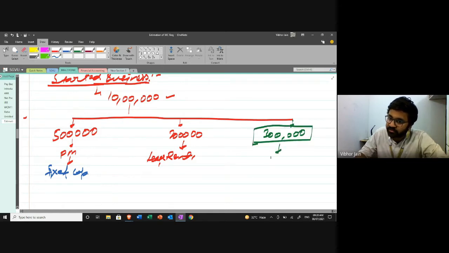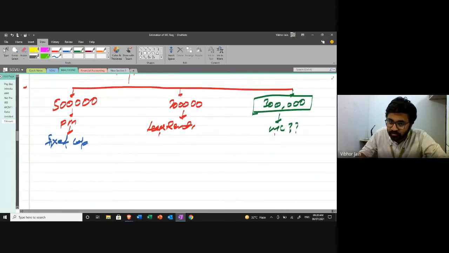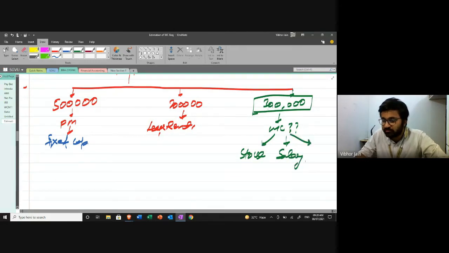This is the amount of working capital. Why are you keeping this money? Because there are so many other expenses, right? I have to purchase the stock. I have to make the payment of salary to my employees, and all other expenses. So this money is for those expenses.